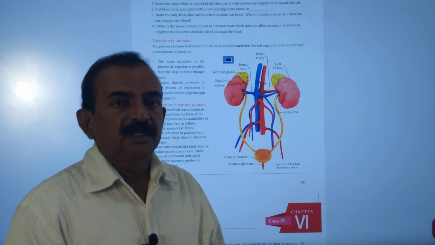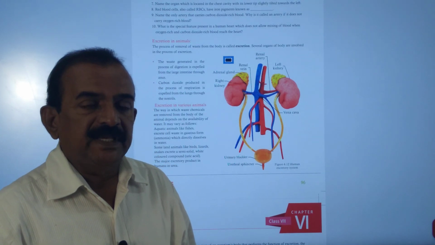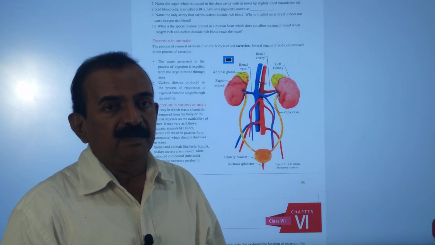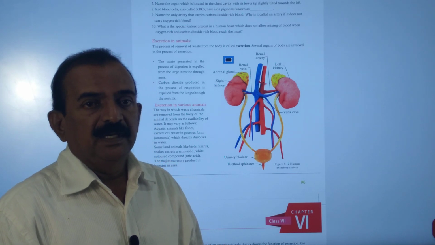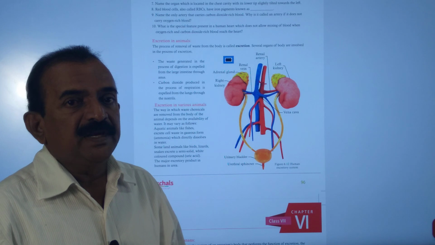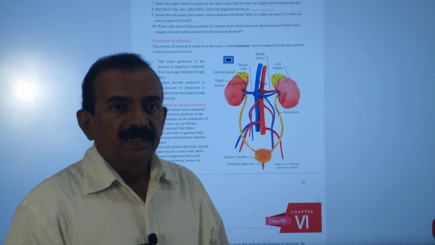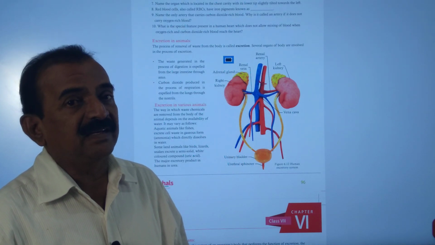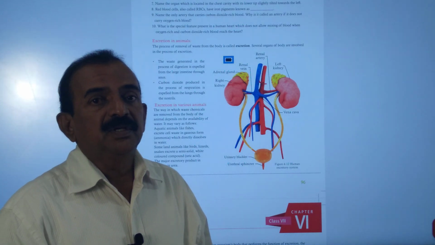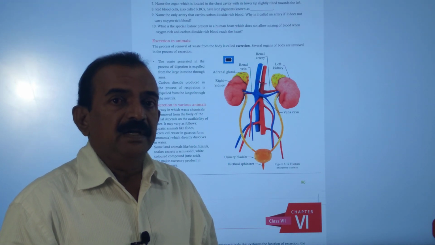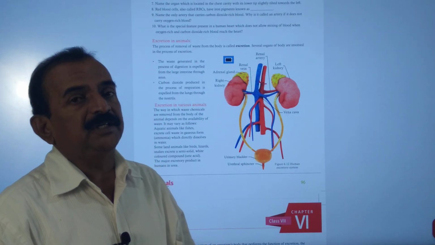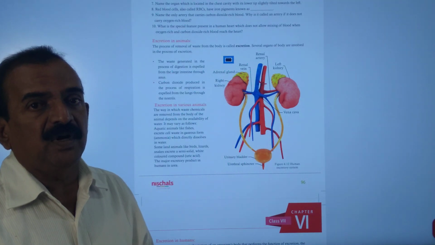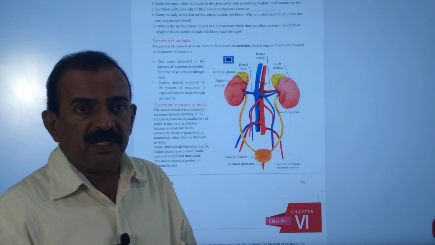So first chapter is components of food, second chapter is nutrition in plants, third chapter is respiration in plants and animals, fourth chapter is reproduction in plants, fifth one is nutrition in animals, and sixth one is transportation and excretion in plants and animals, seventh one is soil, our life, and eighth one is forest, our life. Like that, you see there are 8 chapters, and now we are discussing the sixth chapter, transportation and also